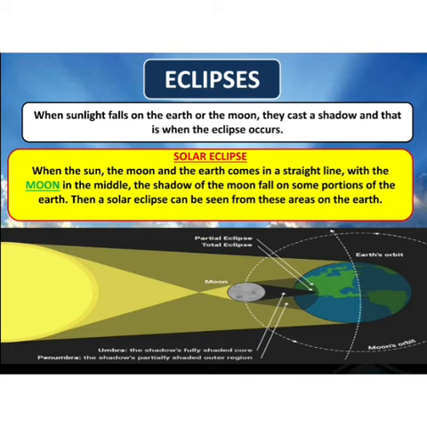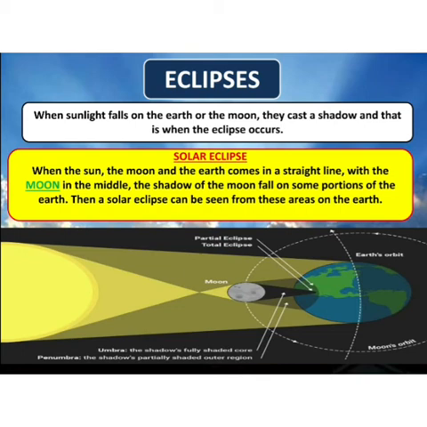Now it can again be of two types: total solar eclipse and partial solar eclipse. Now if you see in the figure, behind the moon, two types of shades are there. One is black and another one is a bit light. This black region where no sunlight can reach, that is known as total solar eclipse, and this region is also known as umbra.